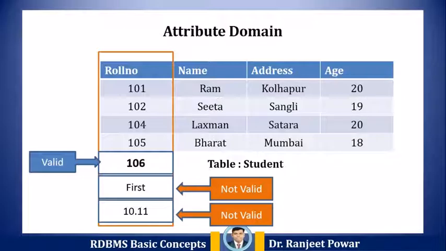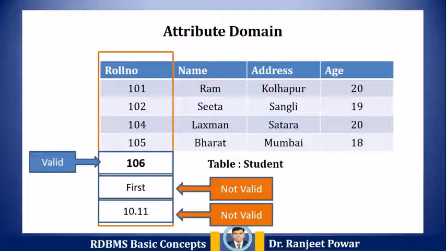Then, the domain of an attribute. When an attribute is defined in a relation, it is defined to hold only a certain type of values, which is known as the attribute domain. A domain of an attribute is a set of permitted values for an attribute in a table.